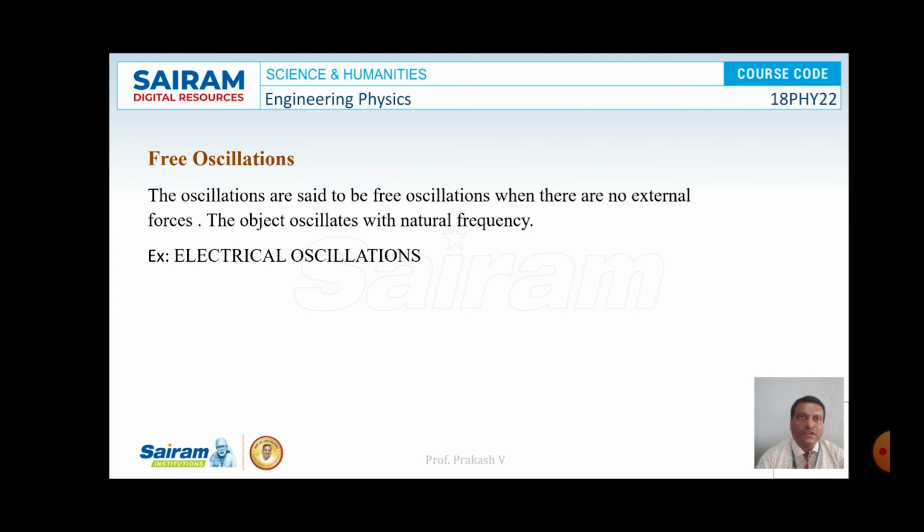The object oscillates with natural frequency here. So any object which oscillates with natural frequency is considered a free oscillation. For example, electrical oscillations are considered free oscillations. Even tuning forks, when they get excited, undergo oscillation. Such oscillations are all considered free oscillations.